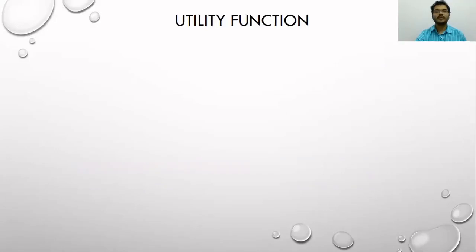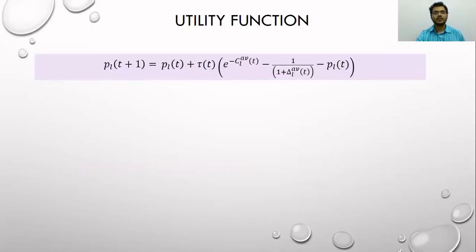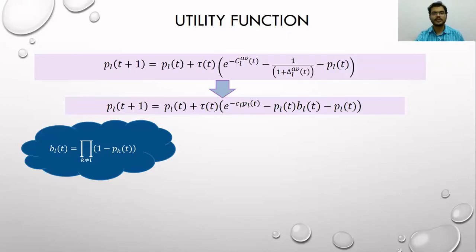So how did we get this utility function? Note that this is the learning algorithm that we defined. This is exactly the same as the previous expression. It's just that we have rearranged one term here. This PLT moves from here to here inside this bracket. Now, in expectation, this expression is equal to this, where we have defined BLT as the probability that no other node transmits.